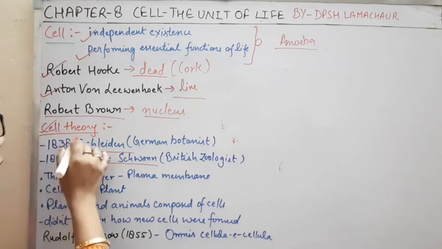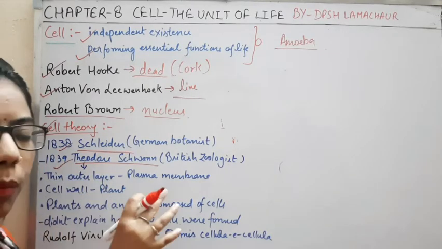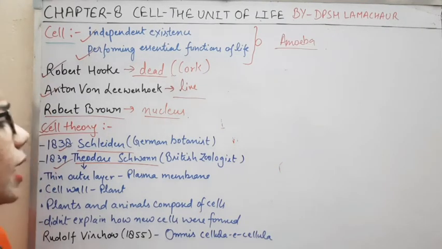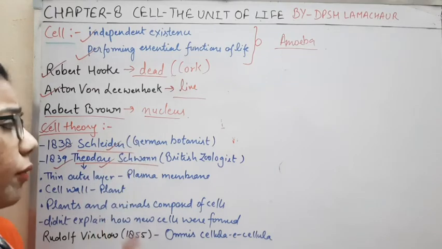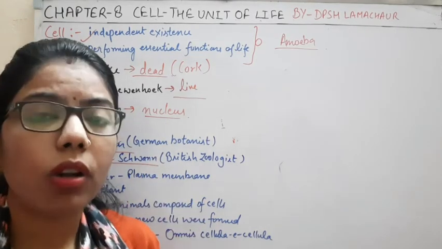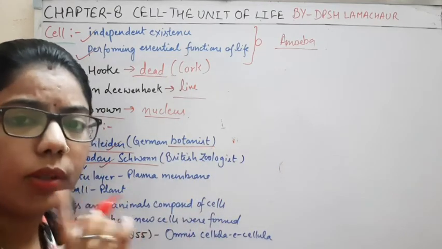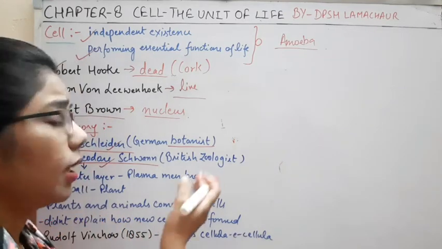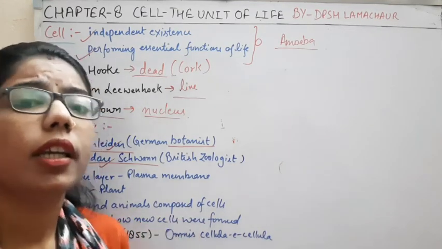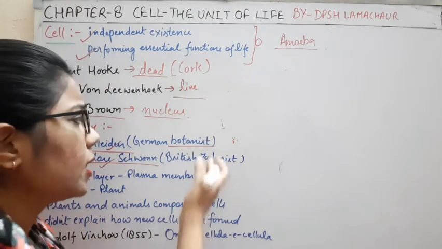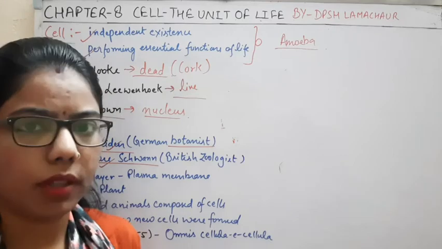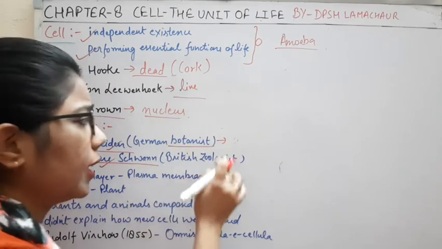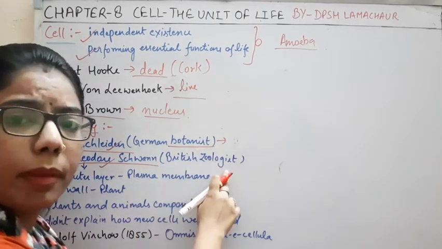So in 1838 and 1839, both of them did their experiments separately and gave the same results, Schleiden and Schwann. If you talk about Schleiden, he was a botanist. We know the meaning of botanist and zoologist: the persons related to botany or to zoology are known as botanist and zoologist respectively. So botanist means they did their experiments on plants, and the other did experiments on animals.